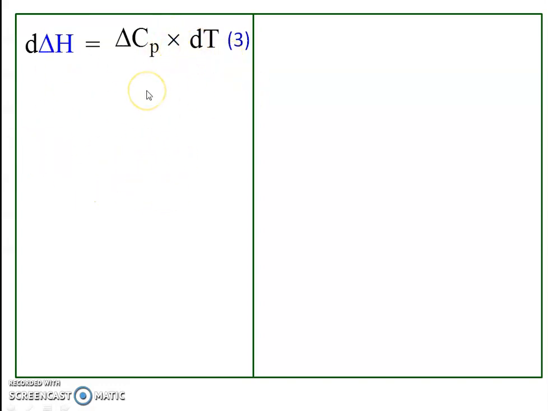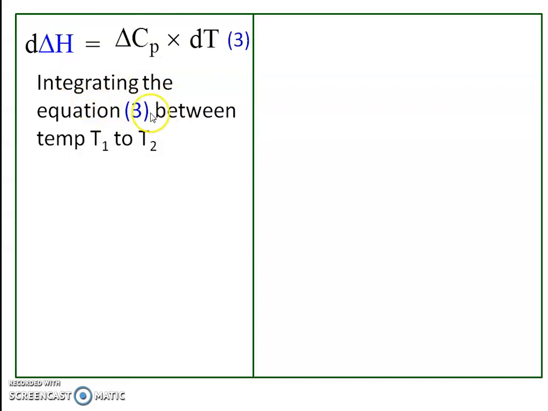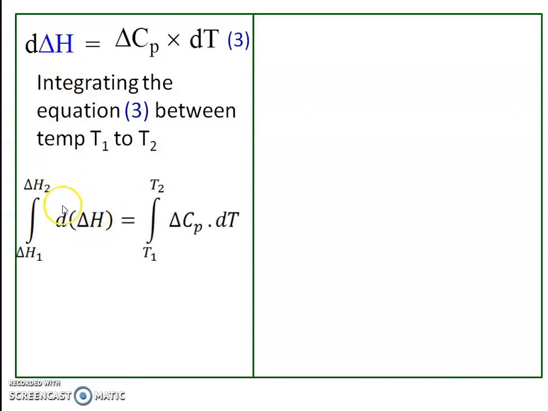Now in order to get a practical result, equation 3 is integrated between the temperatures T1 to T2. Integrating d delta H with limits delta H1 to delta H2 equals the integration of delta Cp into dT, with limits T1 to T2, since the initial temperature is T1.